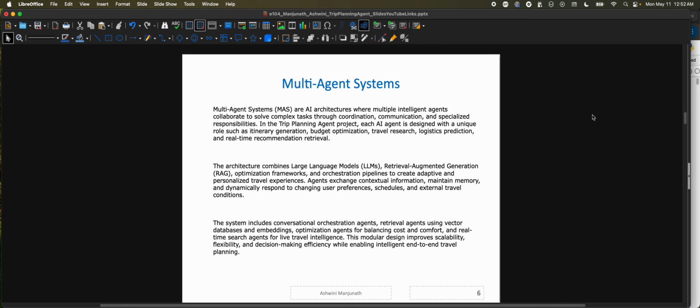Multi-agent systems are AI architectures where multiple intelligent agents collaborate to solve complex tasks through coordination, communication, and specialized responsibilities. In the trip planning agent project, each AI agent is designed with a unique role such as itinerary generation, budget optimization, travel research, logistics prediction, and real-time recommendation retrieval.